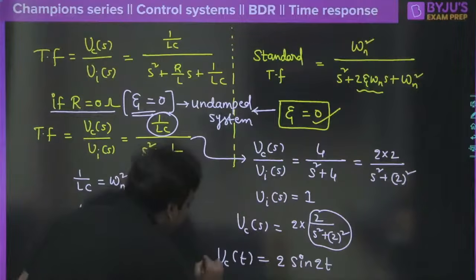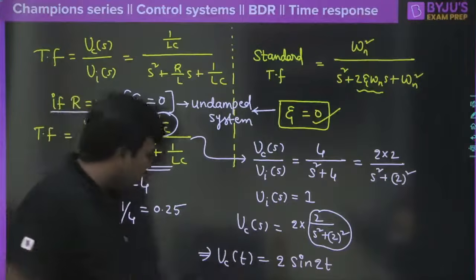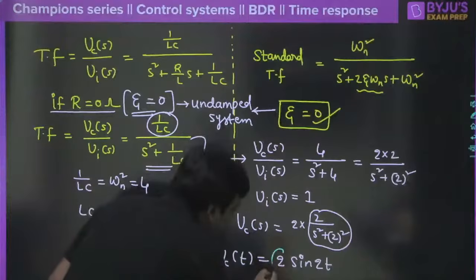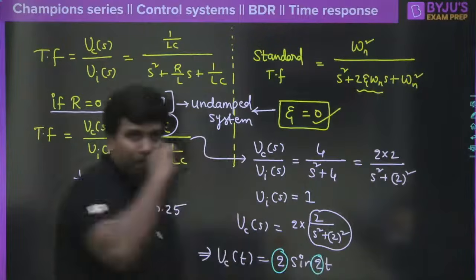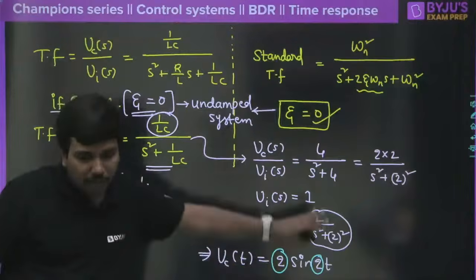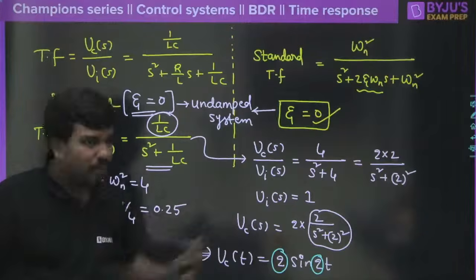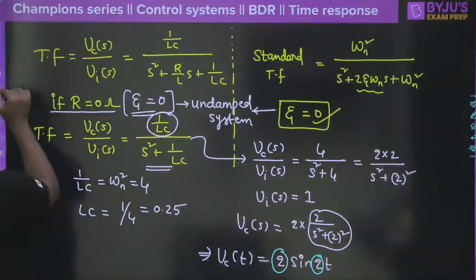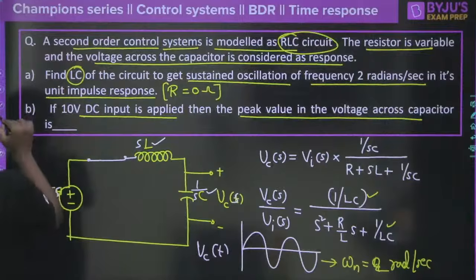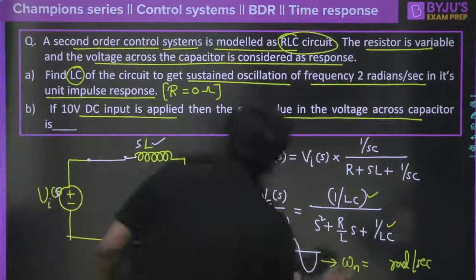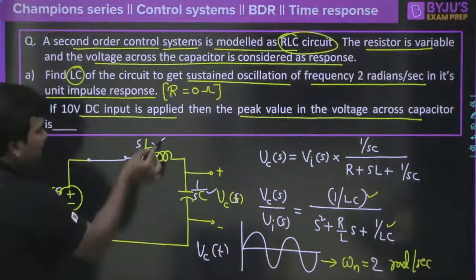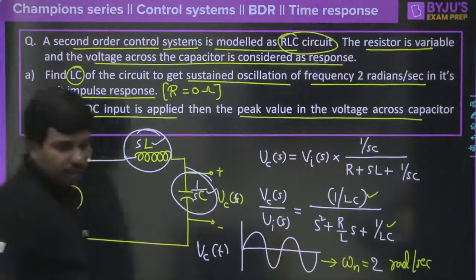That means it is a sinusoidal signal, correct? That means the voltage across the capacitor is providing a sinusoidal signal with the amplitude of 2 and the frequency of 2, right? So this is the conclusion we got from the control system, by making zeta equal to 0 and all these things. But looking at it from the analog electronics point of view through circuit theory, it is the same logic. So we already know that we are going to get a sinusoidal signal here, correct? Why do we get a sinusoidal signal? Because we have only inductor and capacitor here. Clear?